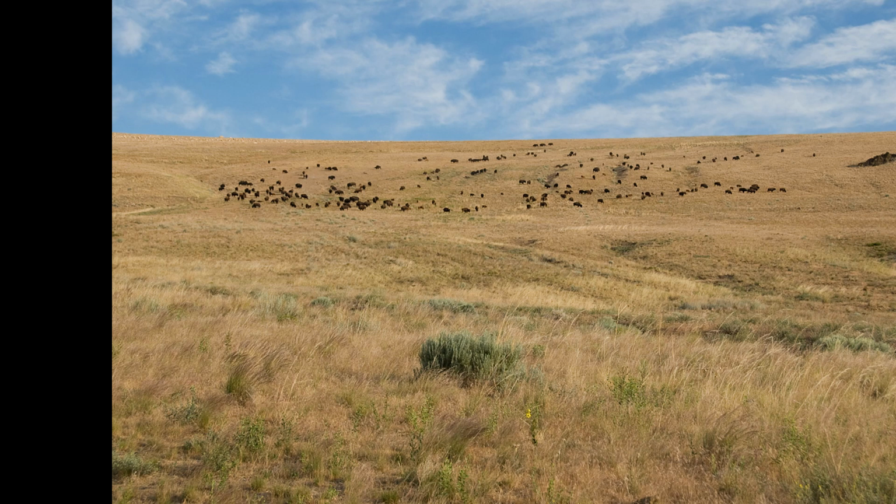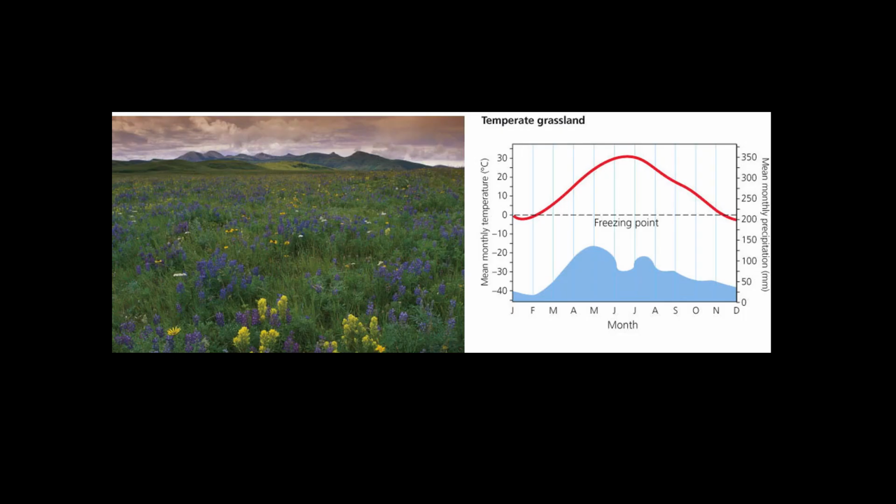Moving north, we come to the temperate grassland, also called the prairie. This biome makes up much of the Great Plains states in the U.S. There's a similar amount of rainfall as the tropical grassland, but temperate means that there's a colder winter with a hotter summer. Most of the rain falls during the warm summer, which means this biome is incredibly productive during those months. For that reason, most of the corn, wheat, and other grain produced in this country come from these areas. The colder winter temperatures limit the growth of larger plants.